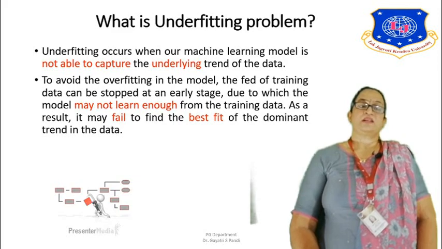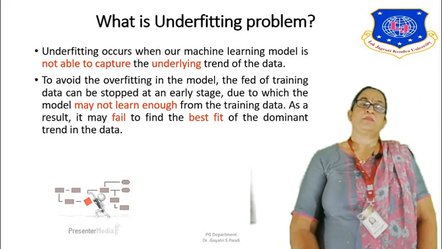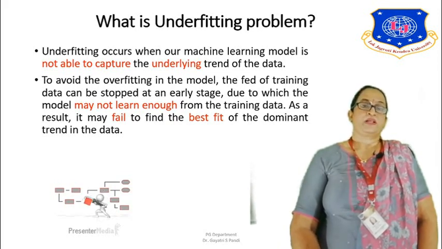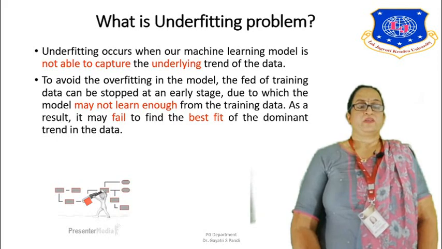As a result, it may fail to fit the dominant trend in the data. Because you stop it early, it does not learn much from the data, and it will not fit the dominant trend in the data.